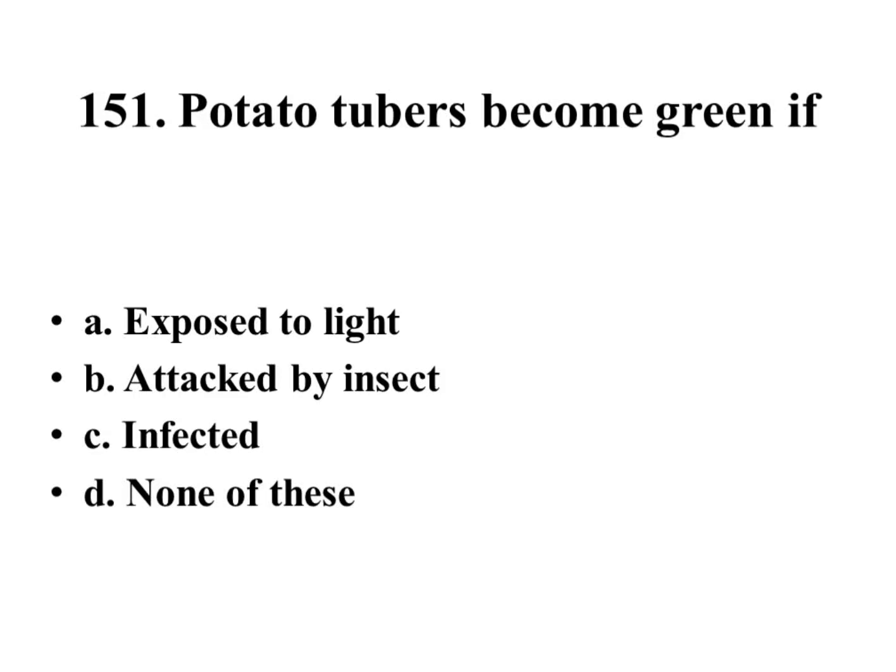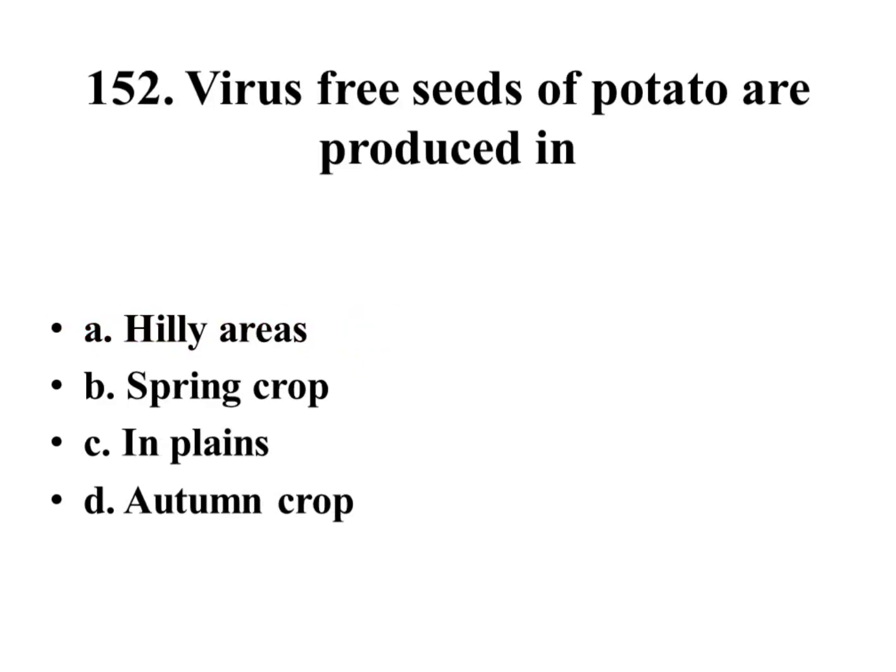Bismillahir-Rahmanir-Rahim. Potato tubers become green if exposed to light, attacked by insect, infected, none of these. Right answer is exposed to light. Virus-free seeds of potato are produced in hilly areas, spring crops in plains, autumn crop. Right answer is hilly areas.